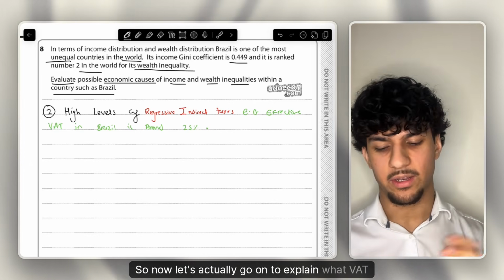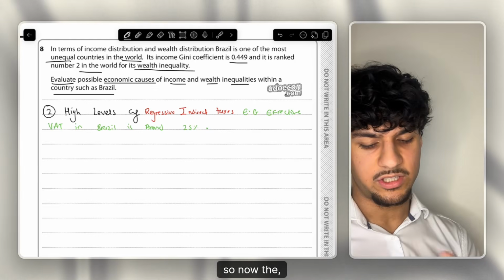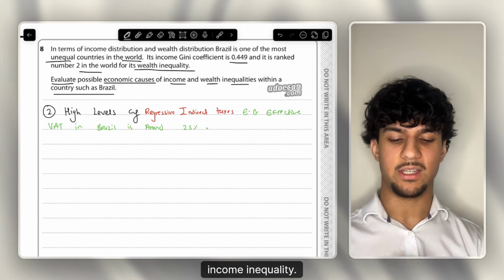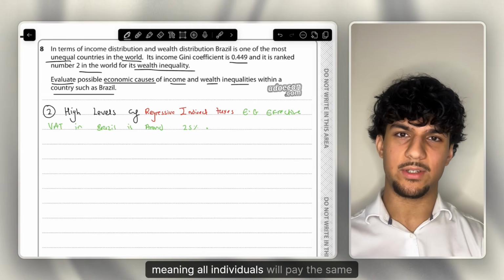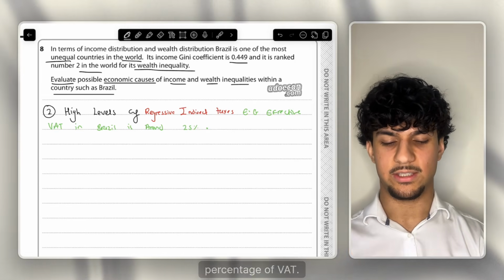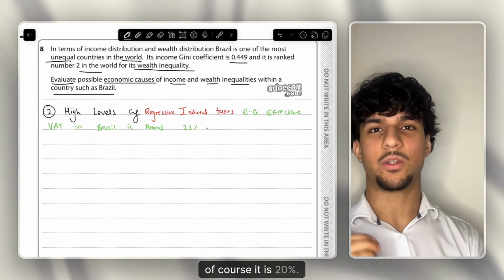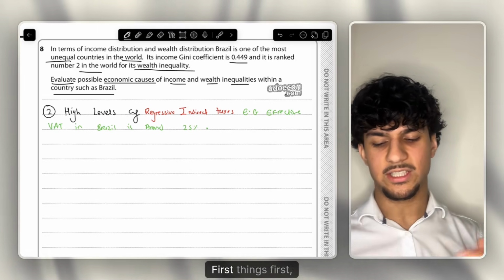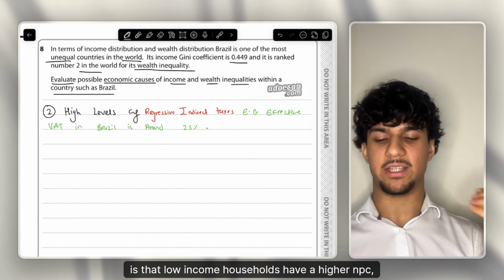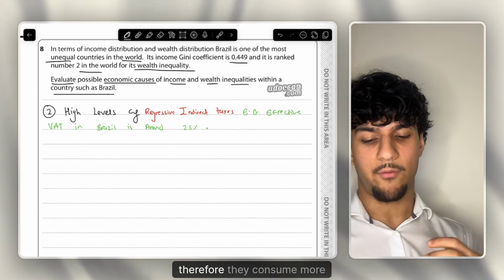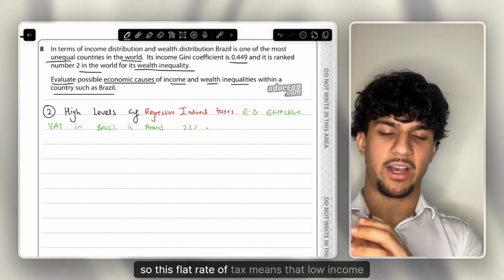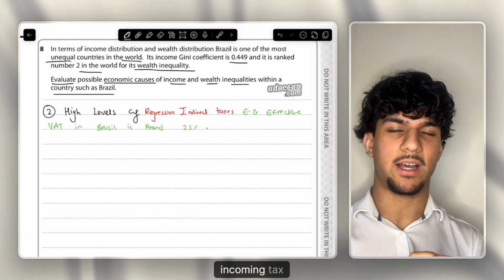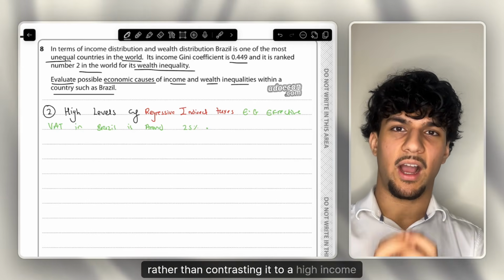So now let's actually go on to explain what VAT is. And so now the rest of the chain of analysis is essentially explaining what VAT is and how it's causing this income inequality. So VAT is of course a flat rate tax, meaning all individuals will pay the same percentage of VAT. So in the UK, of course, it is 20%. But now, why do we call it regressive, and why does this cause inequality? First things first is that low income households have a higher MPC, a higher marginal propensity to consume, therefore they consume more. So this flat rate of tax means that low income households will pay a larger proportion of their income in tax rather than contrasting it to a high income household.